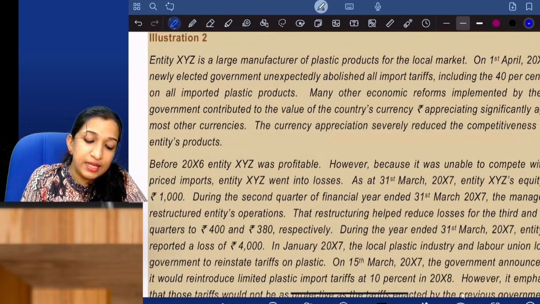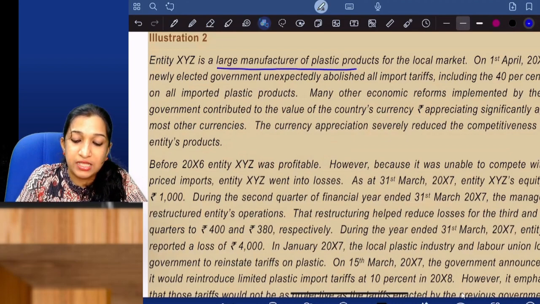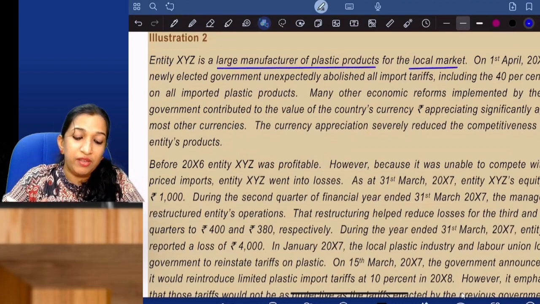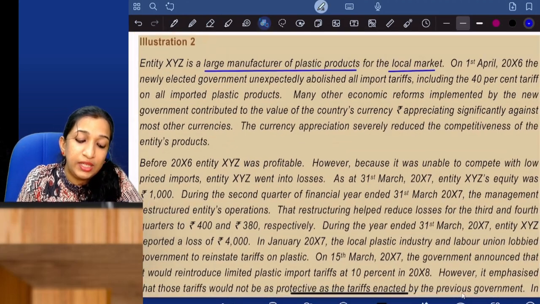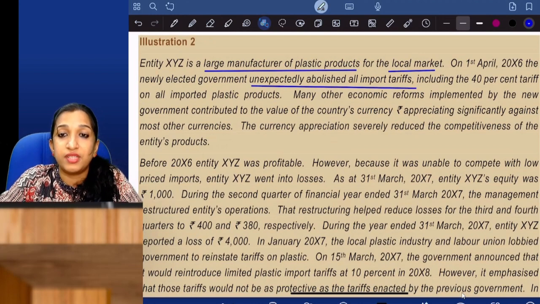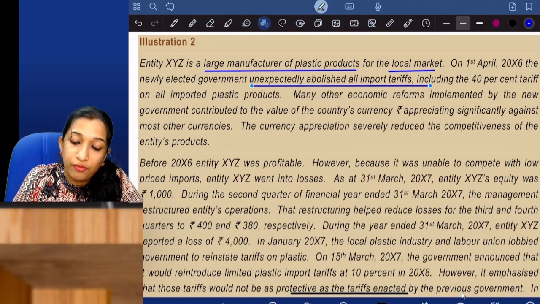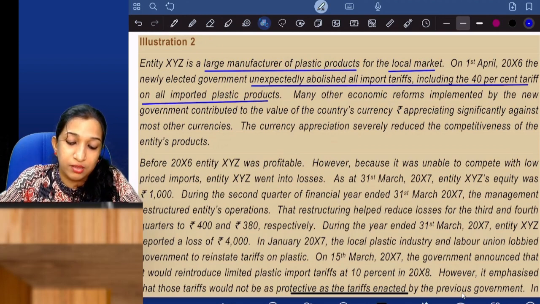Entity XYZ is a large manufacturer of plastic products for the local market. Okay, we manufacture plastic products. On 1st April 16, the newly elected government unexpectedly abolished all import tariffs, including the 40% tariff on all imported plastic products.